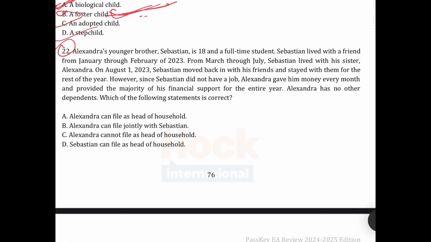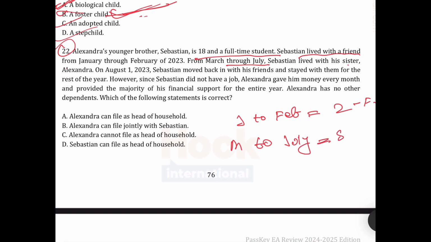Question 22. Alexander's younger brother Sebastian is an 18-year-old full-time student. Sebastian lived with his friend from January to February, so 2 months. From March to July he lived with his sister, which is 5 months. On the 1st of August, Sebastian moved back to his friend, for the rest of the year until December, which is 5 months. The total is 12 months.